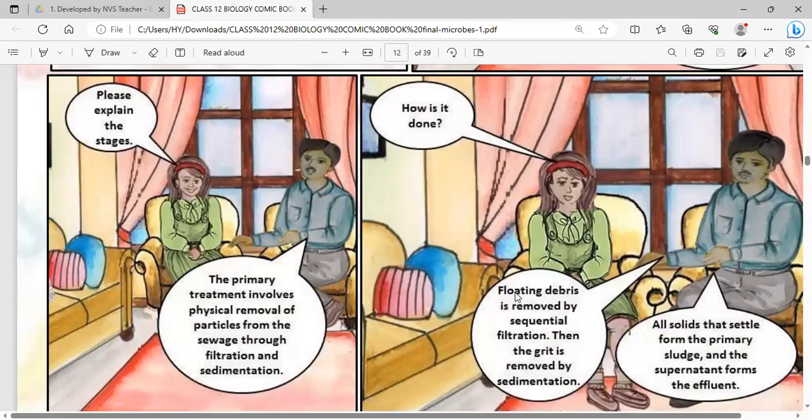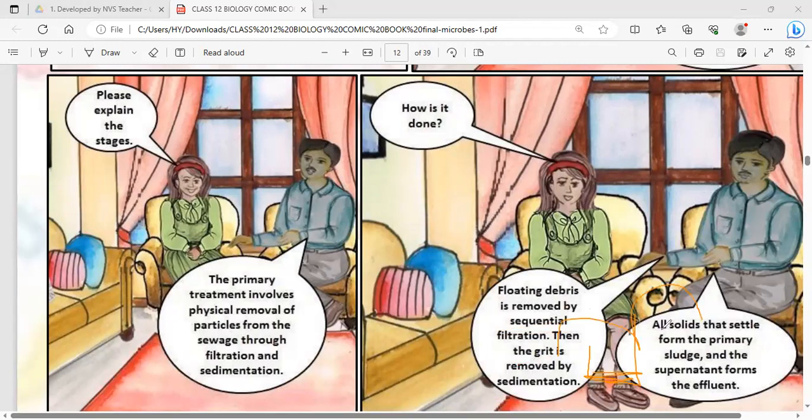Father says floating debris is removed by sequential filtration. Step by step, the water is filtered, and the grit is removed by sedimentation. Very fine soil grit is removed by keeping the water held in a large sedimentation tank, and then the grit settles down at the bottom. Step by step, one by one, the floating debris is removed.